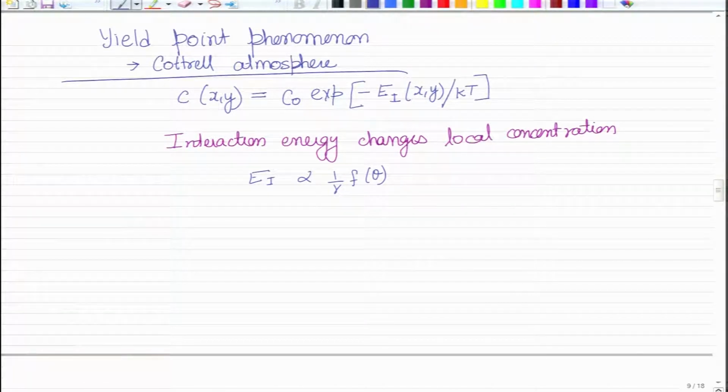Now, we could not show it because it is a little complex derivation, but even the interstitial atoms, for example the carbon in steel or the nitrogen in steel, tend to segregate below the glide plane.